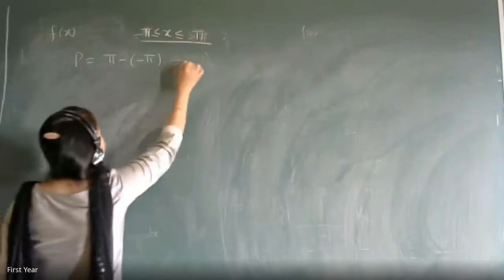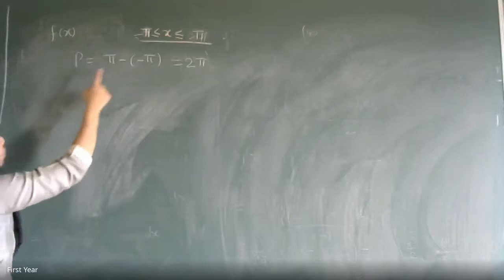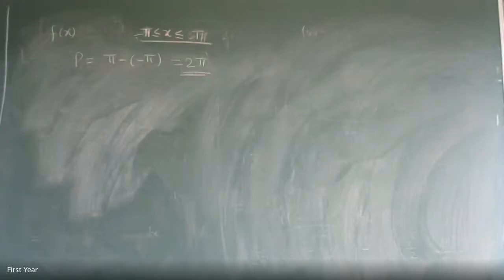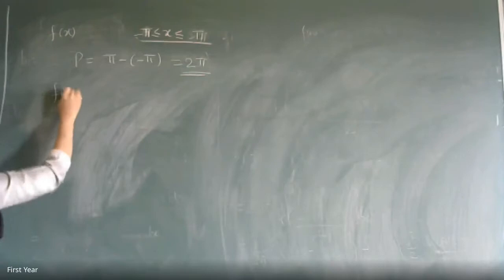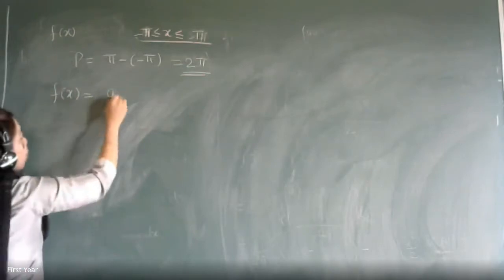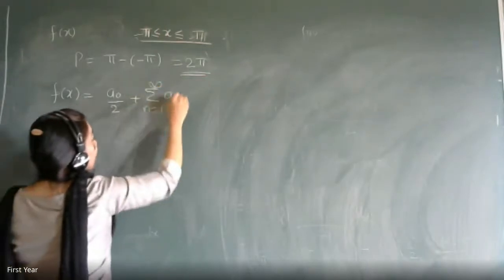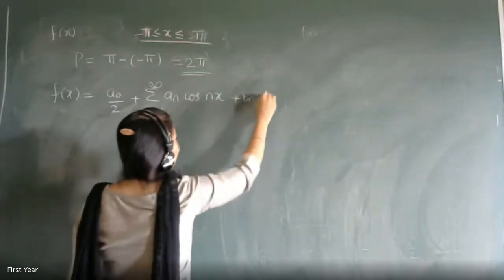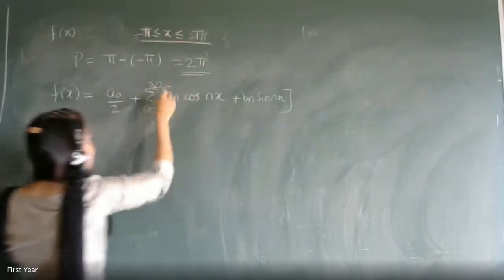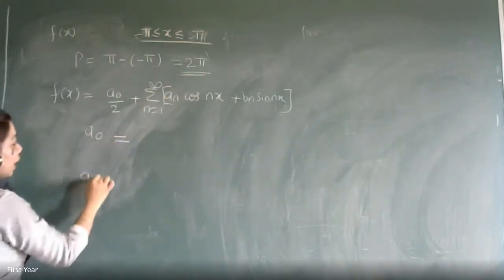Yes. So this will be again 2 pi, which I am going to compare with the previous one, where it was 0 to 2 pi. There also the period was 2 pi only. Here also the period is 2 pi only. So what will be the change? Only in the formula. F of x will be the same: f of x is equal to a naught by 2 plus summation n from 1 to infinity of an cos nx plus bn sin nx. This is as it is.